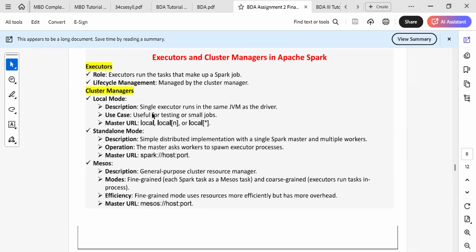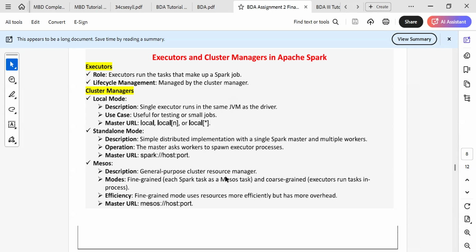Local mode: a single executor runs in the same JVM, Java Virtual Machine, as the driver, and is useful for testing small jobs. The master URL is like local. Standalone mode is a simple distributed implementation with a single Spark master and multiple workers. In operation, the master asks the workers to spawn executor processes. The master URL is like spark://host:port.